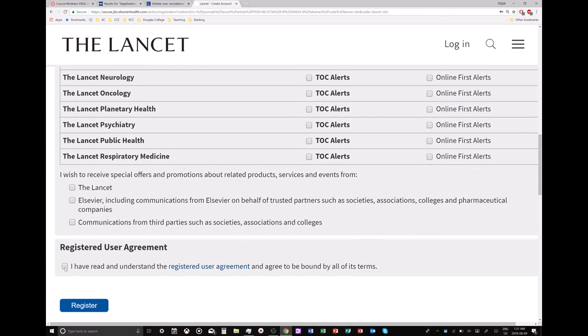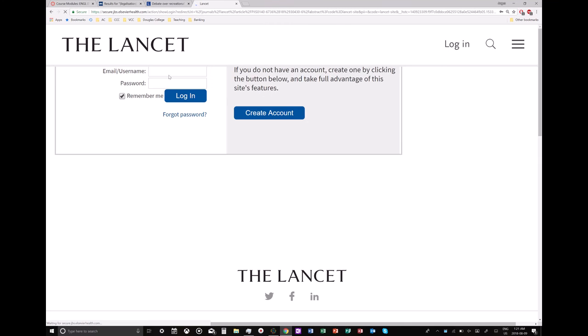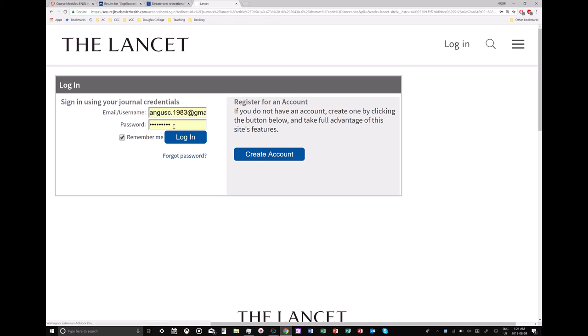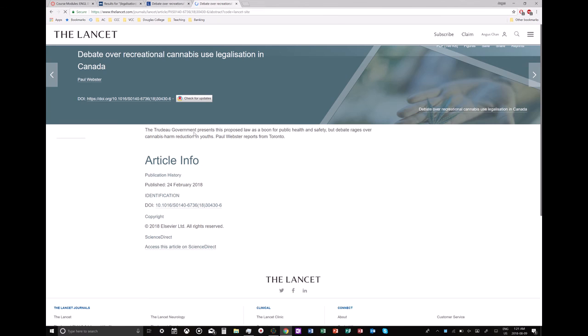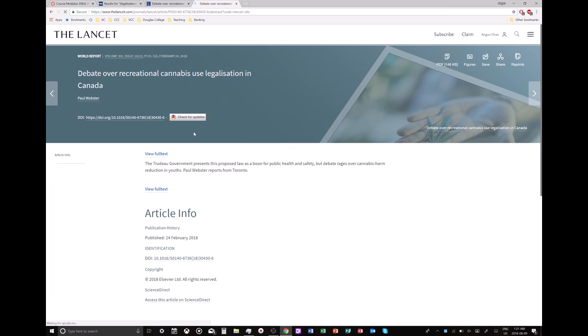You can agree to the terms, press register. I did that, and so now I can log in. I didn't pay anything for this, so I just use my information. It's free. And now I have access to the article I'm looking for.